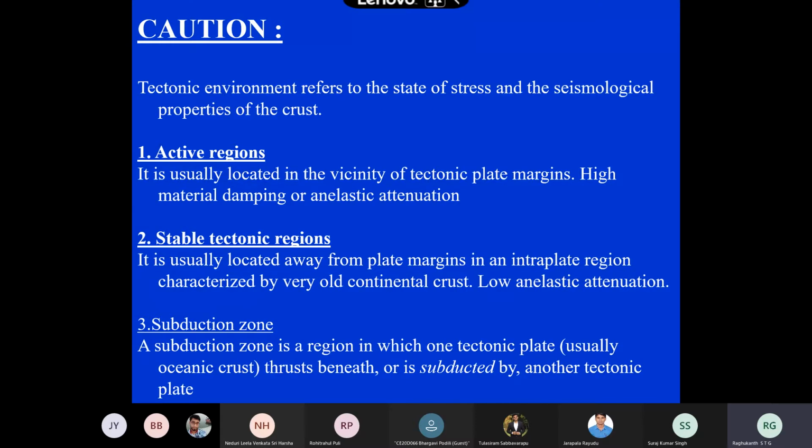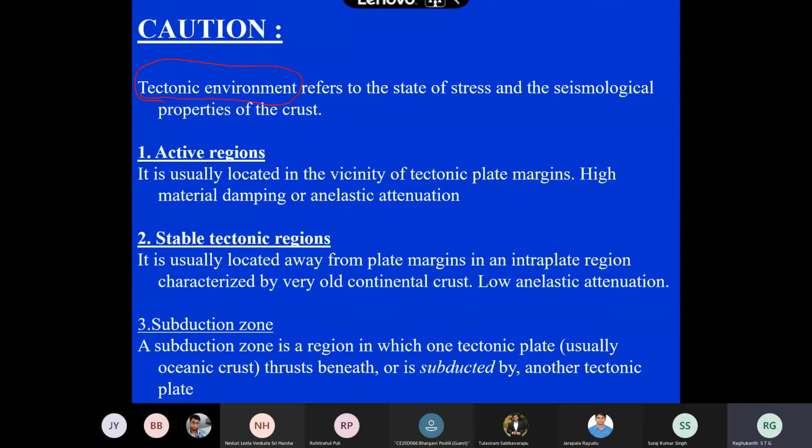People used to take all the data and fit an equation without going into so many details. But around 1970, 1971, as more and more data came into the picture, people found out that the tectonic environment is a very important thing, which has to be modeled in GMPs. The data shows a variety of differences between these environments.